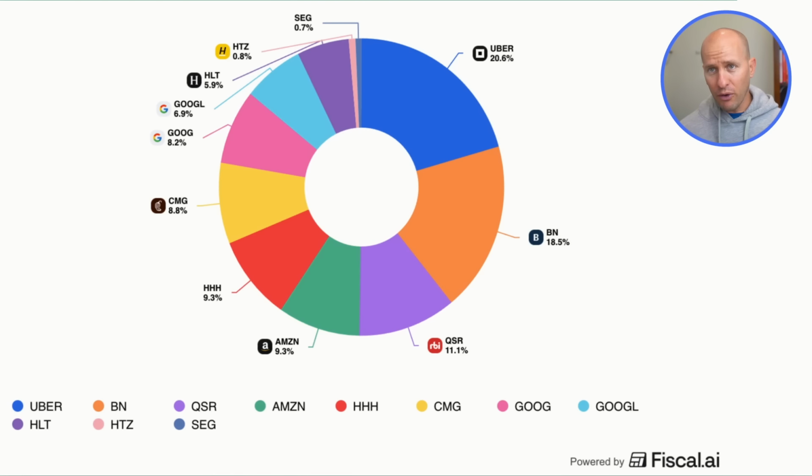If you look at his portfolio, you'll see it's filled with businesses that are easy to understand and have predictable demand. Companies like Uber, Amazon, Hilton, and Chipotle. Ackman's test is simple. If you can't explain simply how the company makes money in a sentence or two, you won't find it in his portfolio.